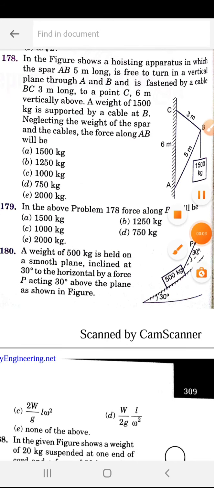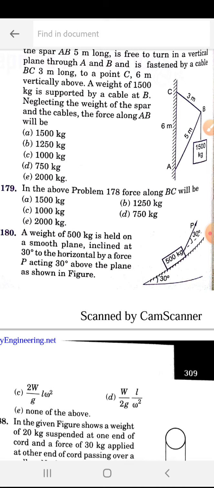Hi friends, in the last video, part 1 of Archegen, we finished questions 1 to 180. In this video, part 2, we'll finish questions 181 to 377. With this, all Archegen engineering mechanics questions will be finished. I already uploaded RS Kurmi also in 2 parts, all engineering mechanics questions. So in these 4 videos, all RS Kurmi and Archegen questions will be finished.